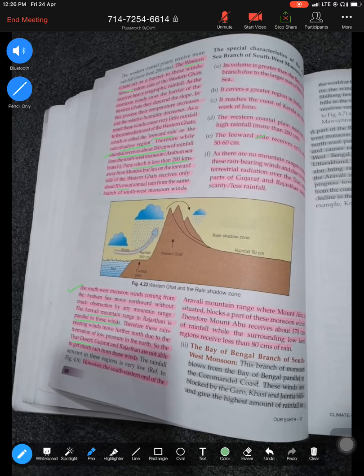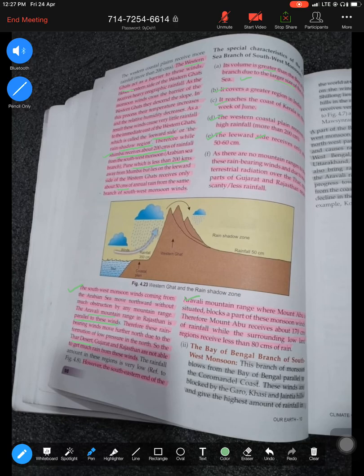Now here are a few characteristics of your Arabian Sea branch. One is that they are very great in volume. Because of the large size of the Arabian Sea, they're much more powerful. They give rainfall to most parts of the country. Kerala also they give rainfall. The western coastal plain receives very high rainfall because they are on the windward side, whereas the leeward side receives only 50 to 60 centimeters of rainfall. And we've even learned how the Aravalli blocks the rain. That's why they don't get rainfall.